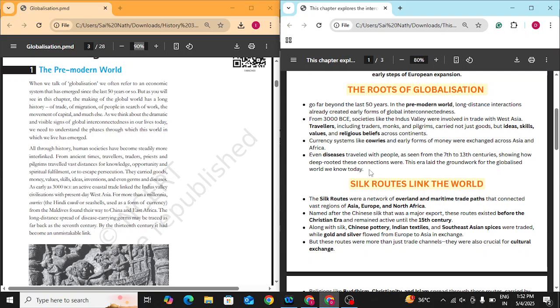Because of transportation. It was so easy for people to travel from one place to another that even the diseases, the germs they carried, went to the other country and spread. But back then it was not so easy for diseases to travel through different regions to different continents, because transportation was not well developed.